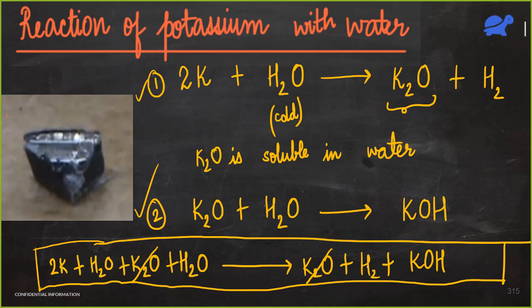You can directly write metal hydroxide plus hydrogen. So someone just unmute and tell me if this is clear or not, because aage also we are going to do this type of reactions. Yes, ma'am. Okay, good. So if in exam this question comes, you do not need to write both of these. You can just write this final equation, which is what Soumya had written as the answer.